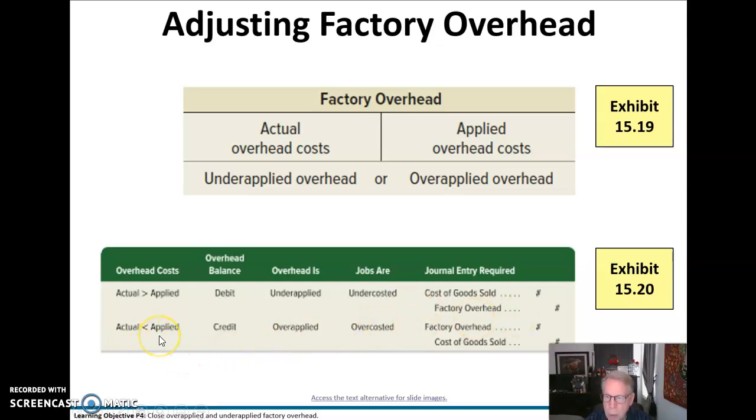But it is possible that we over-apply, and in that case we put too much cost into our jobs. And so we do something a little funny here. We have a negative expense or cost to cost of goods sold with a credit, and a debit to factory overhead.